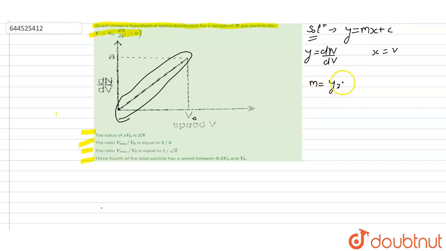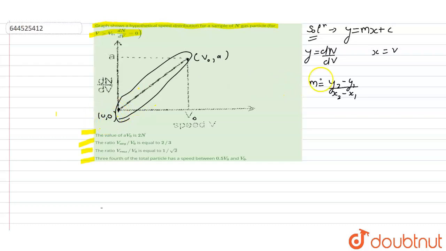The formula of m is (y2 minus y1) over (x2 minus x1). To find the values of y2, y1, x2 and x1, we will check these points. This point is v naught, comma a, and this point is 0, comma 0.